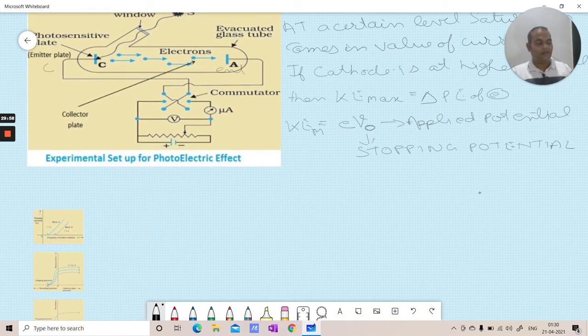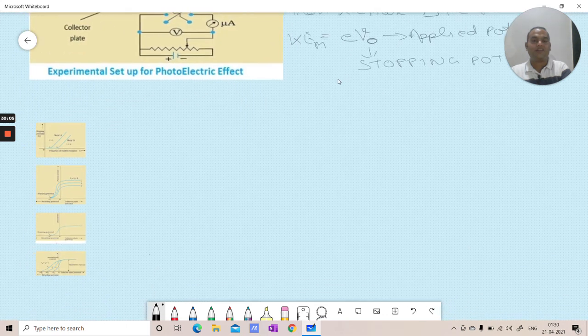And here we can again write the equation, and turn it this time, because kinetic energy maximum is eV naught. So we'll write energy of photon is equal to phi plus eV naught.